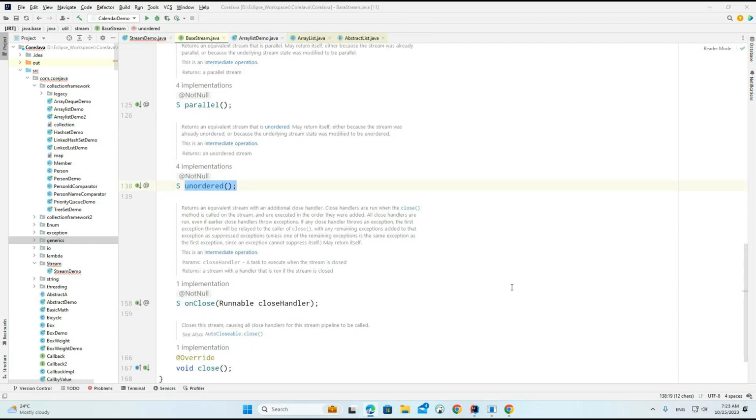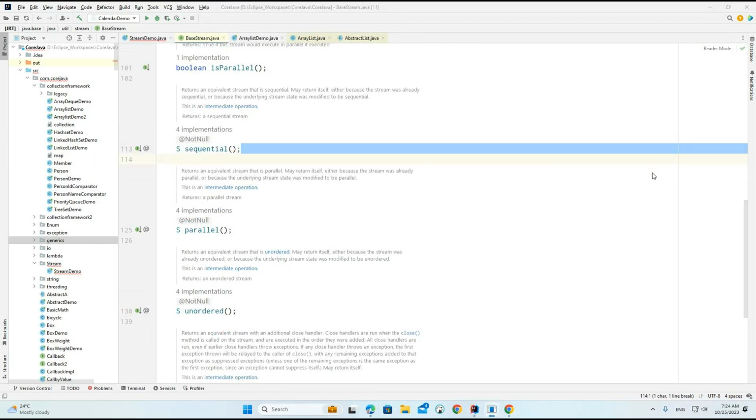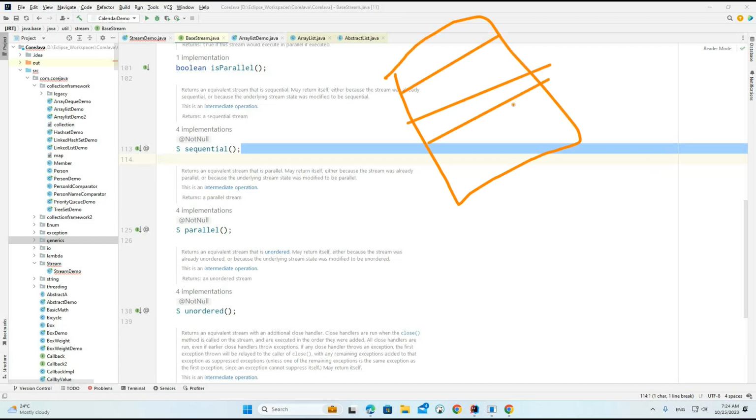And the above method, parallel. What exactly will it do? It returns a parallel stream based on the invocation, on top of which stream we call it. Parallel means it is going to be executed at a time with multiple threads. Sequential will work one by one. Let's say I have a collection of objects. Whenever I work with sequential, it will work one by one: first it will execute, second it will execute, then third, fourth.